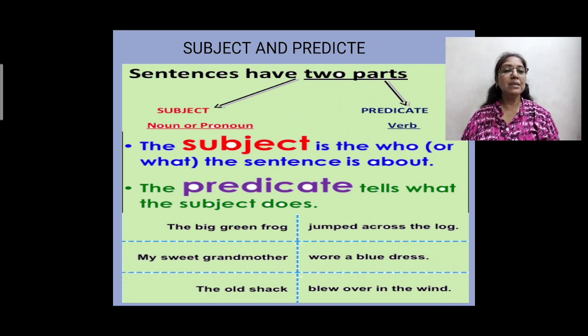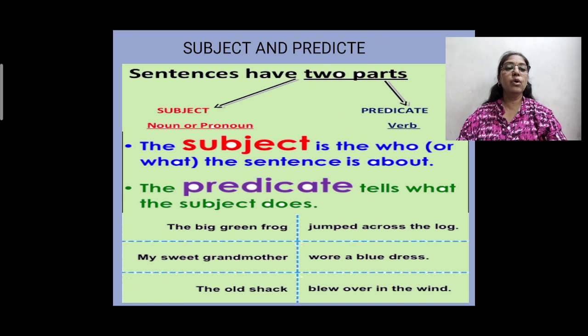What do you mean by the subject? The subject is who or what in the sentence. It means what we are talking about in the sentence is your subject, and what we are saying about the subject is your predicate. Let's see this with an example.